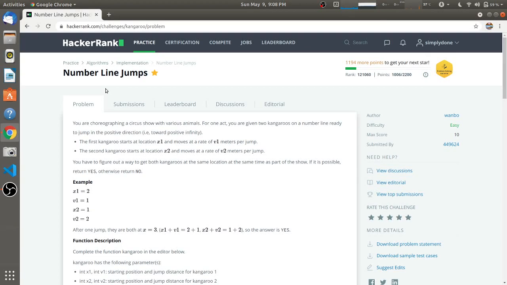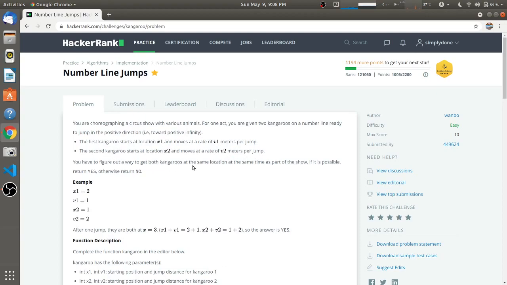Hello friends, so we will solve this problem, number line jumps. We have two kangaroos on a number line ready to jump in a positive direction, that is towards positive infinity. The first kangaroo will start at the location x1 and will move at the rate of v1 meters per jump, and the second kangaroo will start at location x2 and will move at the rate of v2 meters per jump.